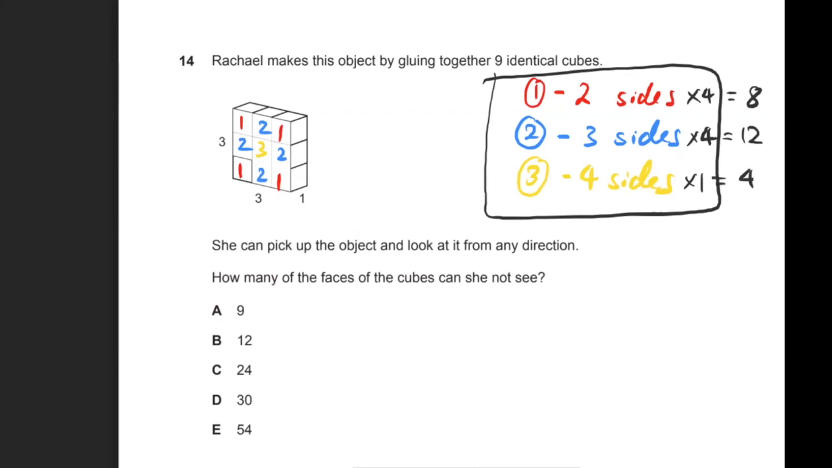So if we add that together, that will give us the total number of sides that you cannot see. So 8 plus 12 is 20, plus 4 is 24. So the correct answer for that question would be C. So for question 14, the correct answer is C.